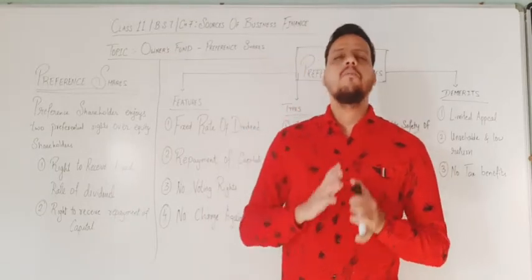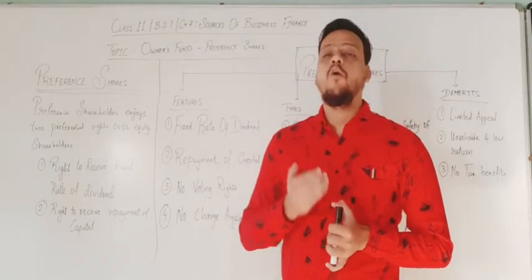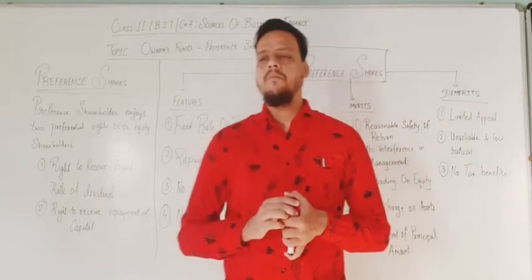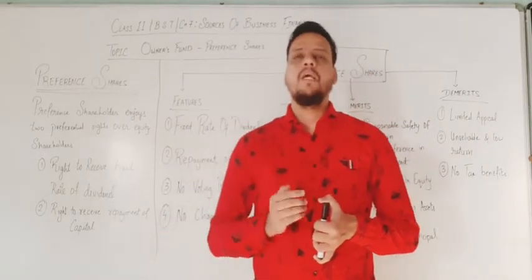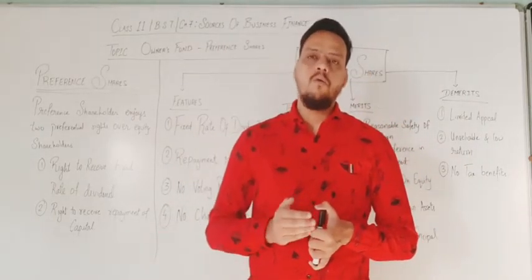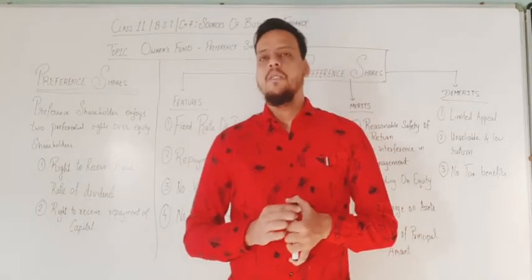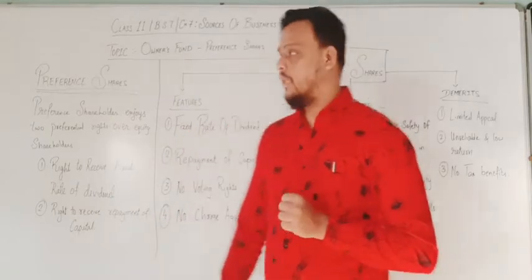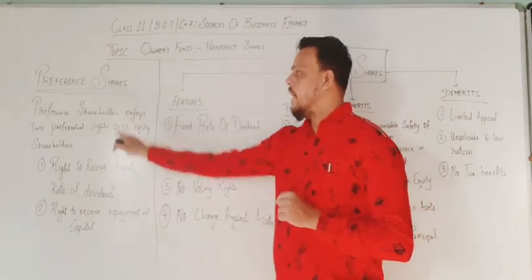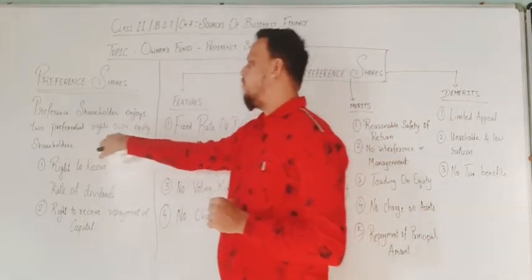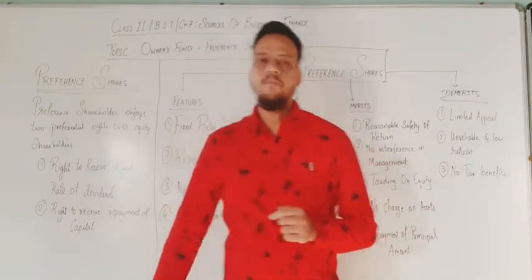It depends on the organization how they want to pay. Mostly organizations pay the dividend as a lump sum to the preference shareholder. So I have written here: preference shareholders enjoy 2 preferential rights over equity shareholders.